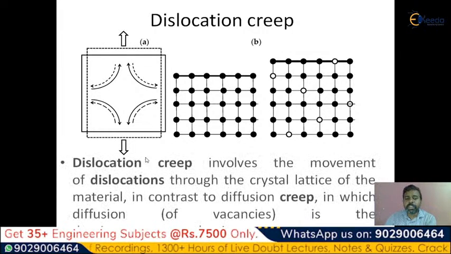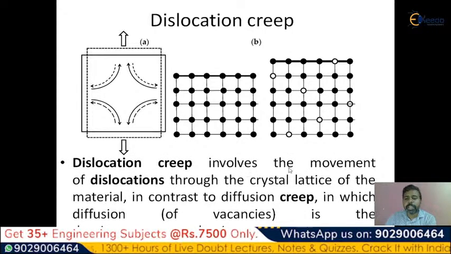Here, if you observe the sentence, dislocation creep involves the movement of dislocations. What are the dislocations here? They move from one particular location to another location. When the dislocation moves from one location to another through the crystal lattice of the material, we can say that it is diffused. That means the creep is going to be diffused, and in this diffusion the vacancies are dominant.